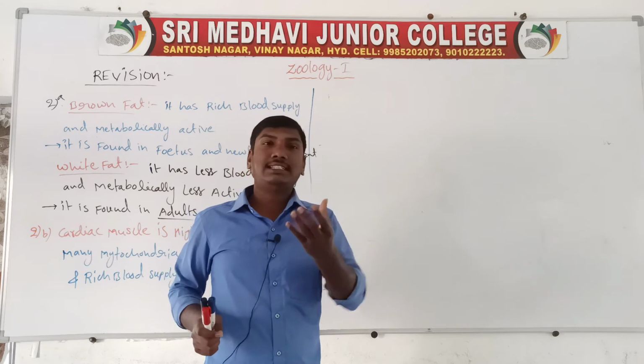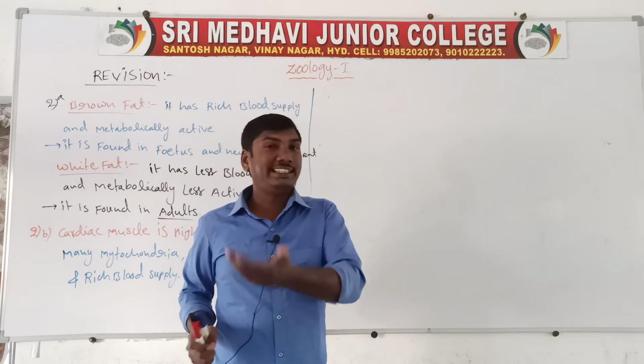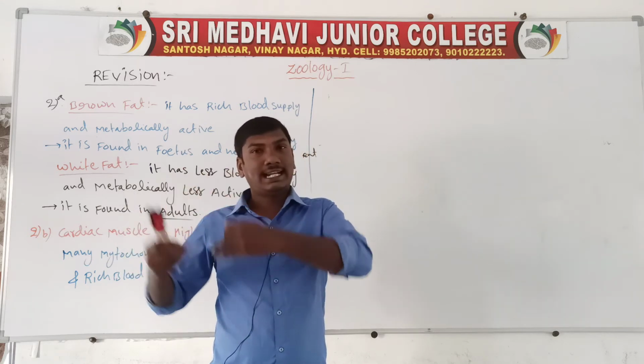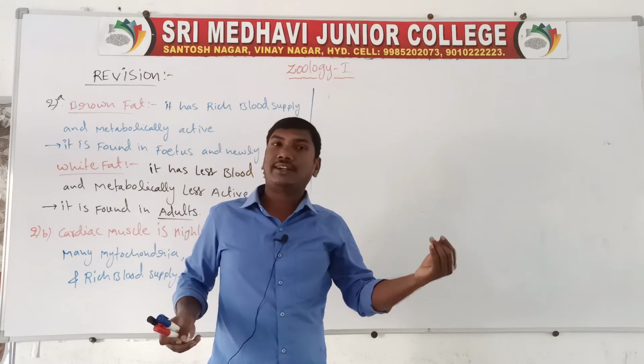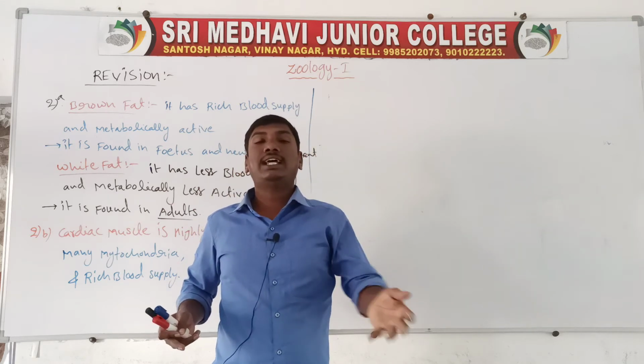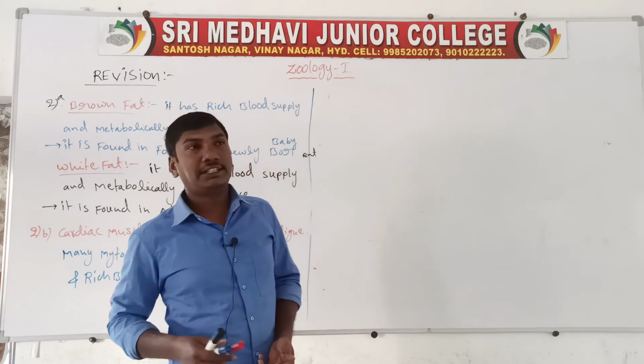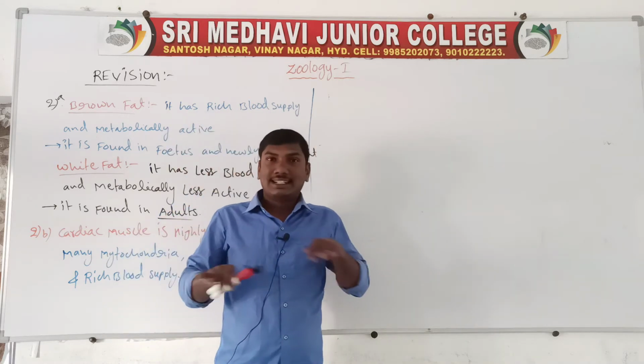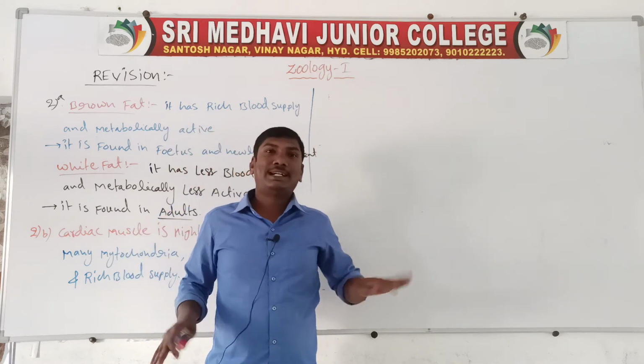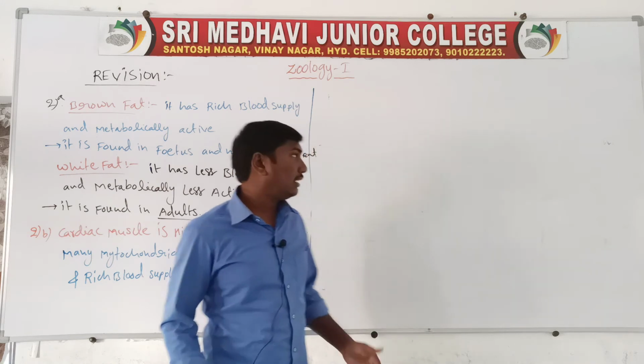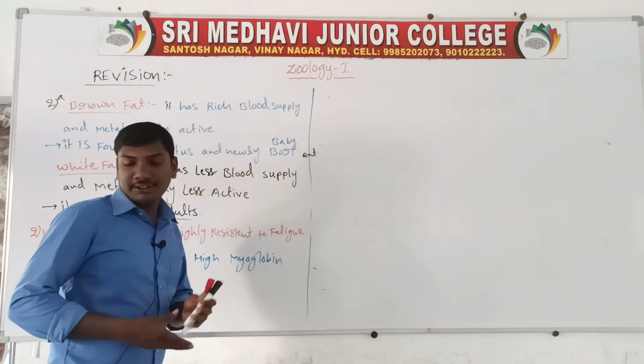Mitochondria function in the production of ATP. The rich blood supply contains nutrition and oxygen, so the mitochondria utilize them, releasing more energy. So the cardiac muscle is highly resistant to fatigue. Once the cardiac muscle is fatigued, the person will die.